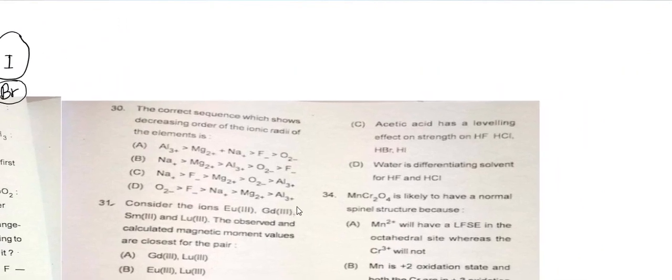For the question on the correct sequence showing the decreasing order of ionic radii of the elements, you have to remember that if a metal gains an electron, its size always increases.